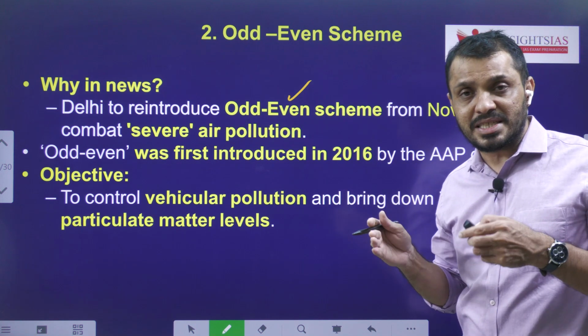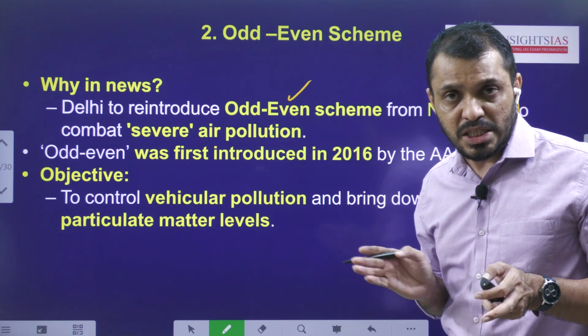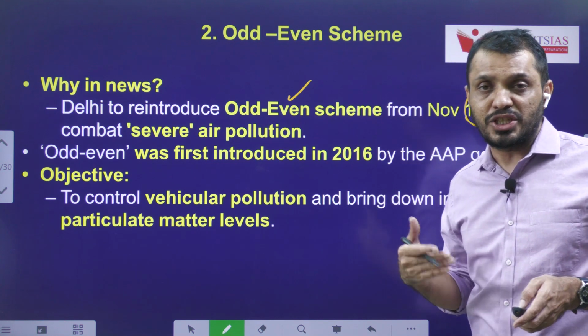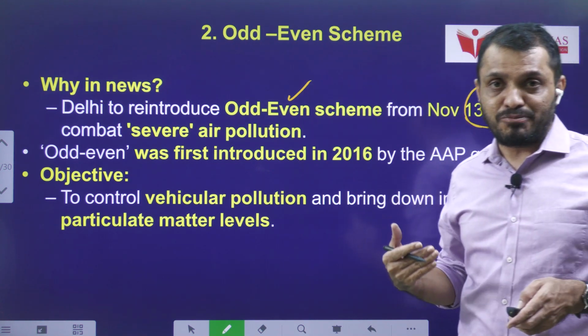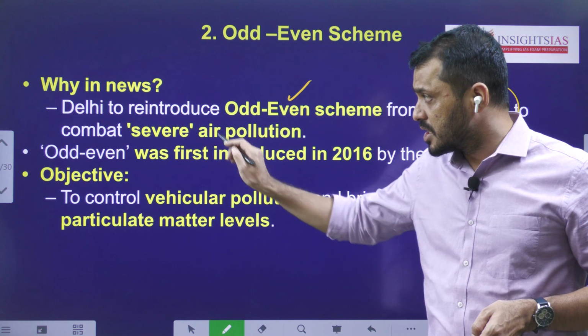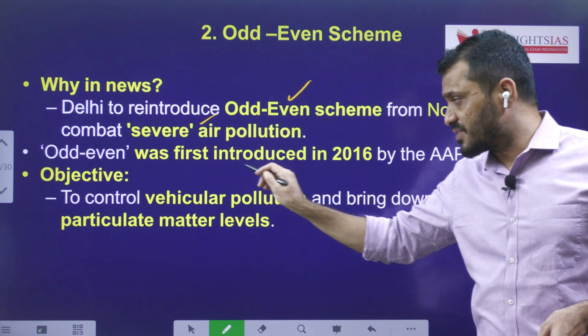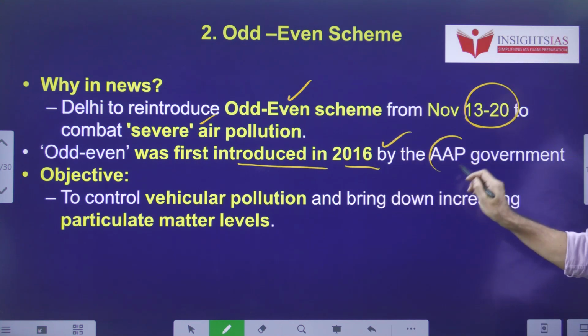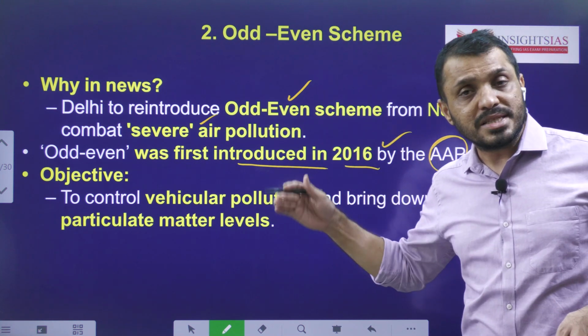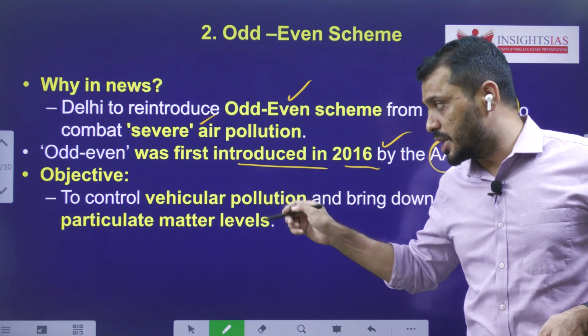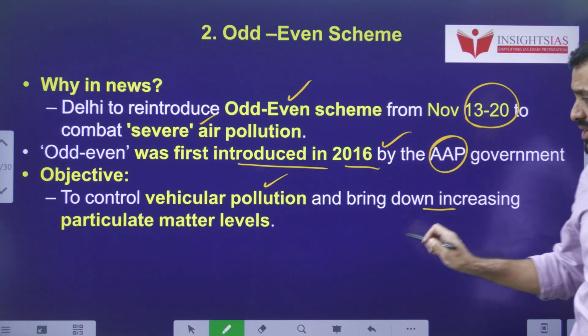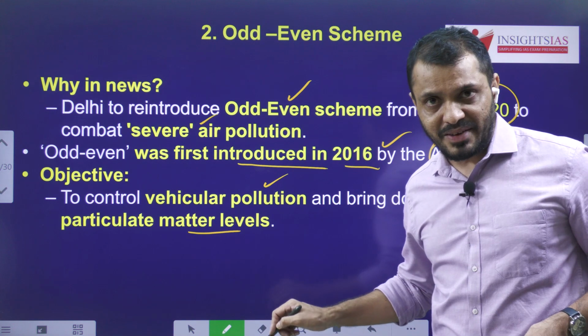Obviously, because the Diwali festival falls during this time. After the Diwali festival, generally we see increased levels of pollution in Delhi and surrounding areas. This is to combat the severe air pollution. This odd even scheme was first introduced in 2016 by the then Aam Aadmi Party government. What is the main objective? The main objective is to reduce vehicular pollution as well as to reduce the particulate matter level.